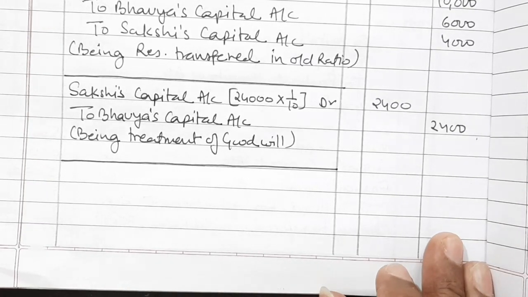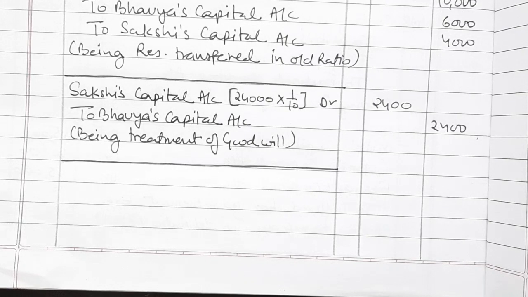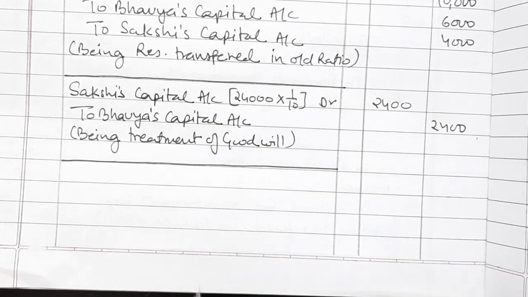Now let us see the treatment of general reserve, and general reserve is rupees 23,400. So the same, sacrificing will be credited and gaining will be debited.